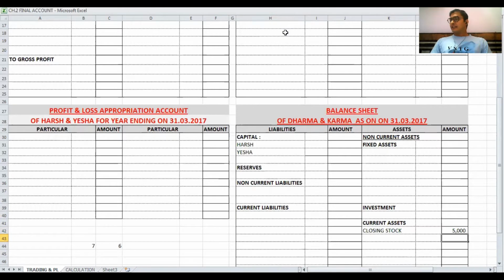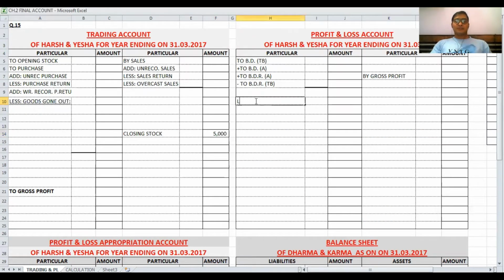Next, adjustment 2: legal charges include legal charges of building purchase 5,000. Legal charges are a part of the P&L account. Legal charges value 6500. Adjustment 2 includes the legal charges of the building, meaning building expense that is not covered here.